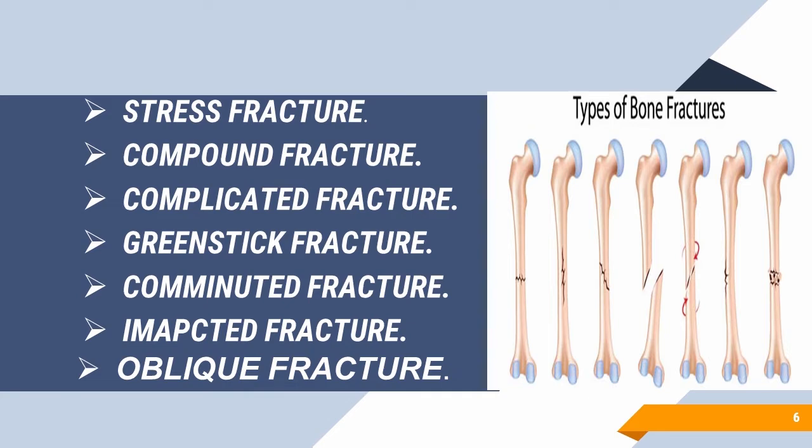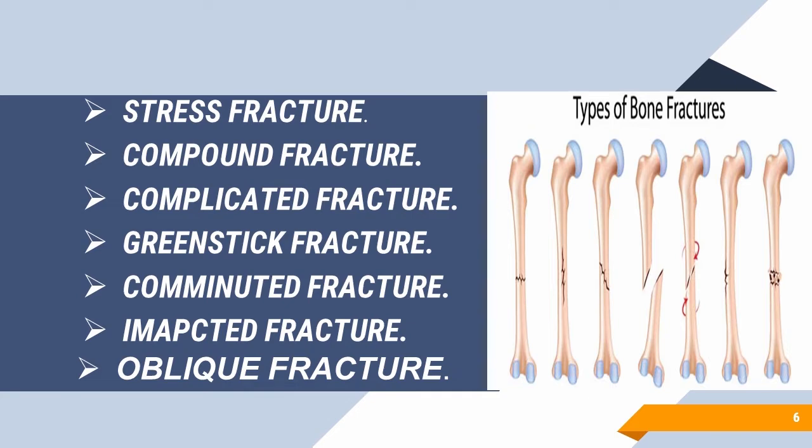Okay. Now the fourth one is greenstick fracture. This fracture is mainly seen in children because children's bones are very soft, and whenever there is any stress on the bone, it gets bent rather than breaking. Okay. Next one is comminuted fracture. In this fracture, the bone is broken into many pieces at one place or at different places. Okay. And it can be possible in cycle race, bike race.